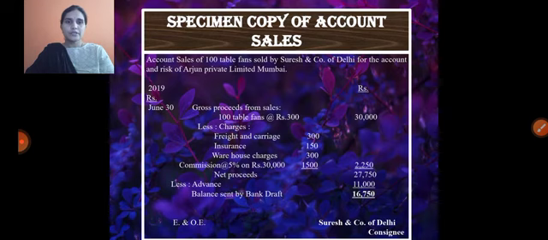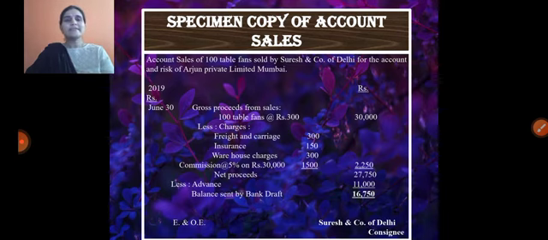As we see in this picture, gross proceeds from sales: 100 tables at the rate of 300, so the total value is 30,000 rupees. From that we need to deduct certain expenses incurred by the consignee: freight and cartage 300, insurance 150, warehouse 300.